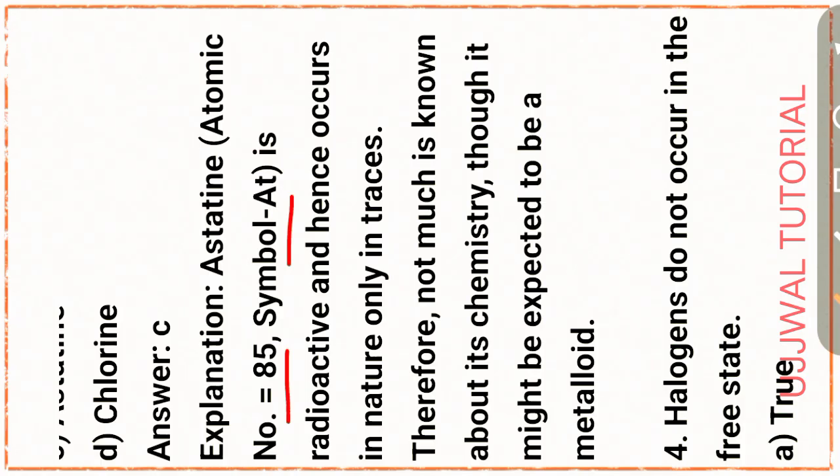Therefore not much is known about its chemistry, though it might be expected to be a metalloid, that is, with properties in the middle, between metal and non-metal.